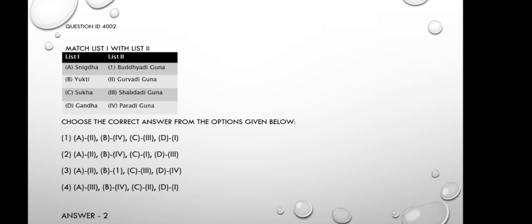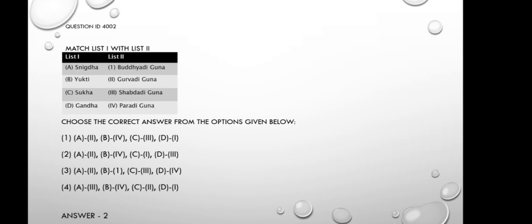Snigdha, we know that it is a Gurvadiguna. Yukti is a Paradiguna. Sukha is an Atma Guna or Buddhyadi Guna. Gandha is a Vishesha Guna or Shabdadi Guna. The only option which satisfies this is option 2, A2, B4, C1 and D3. If we know Snigdha is a Gurvadi Guna, then we can exclude option 4. If we know Yukti is a Paradi Guna, then we can exclude 3 also. If we know Sukha is an Atma Guna or Buddhyadi Guna, then we can easily conclude the answer option 2.